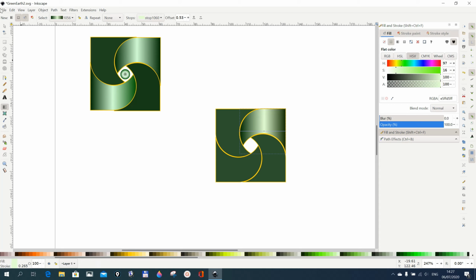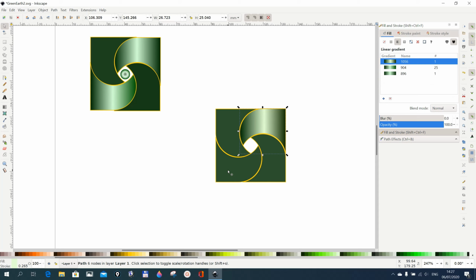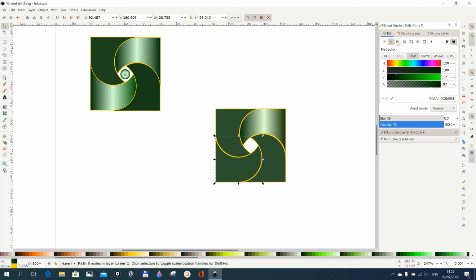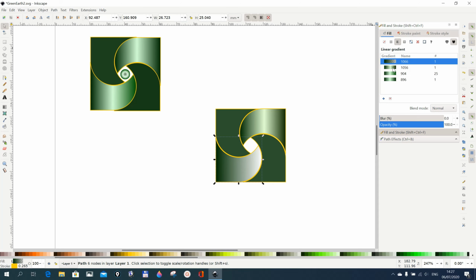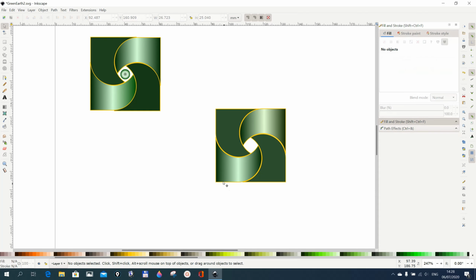We select this one as well, and then this will give it also a linear gradient. And since I gave it the same gradient as this, just go on and select, I think it was this, right? And select this, and then you give it the same gradient again. Now we are finished with this.